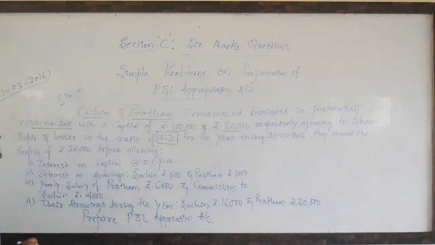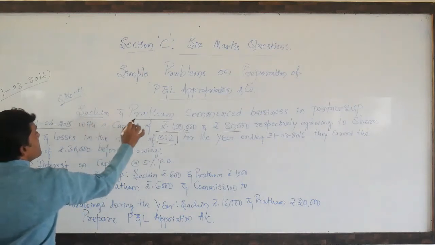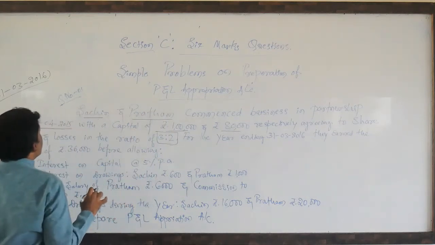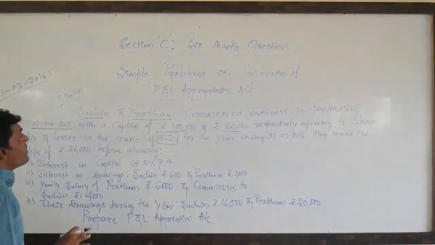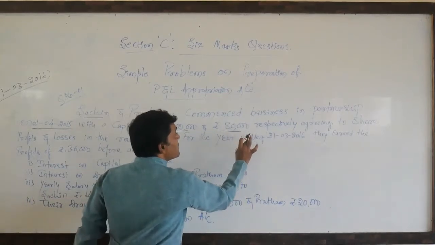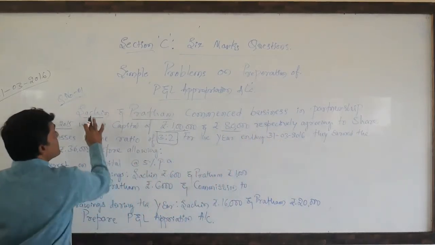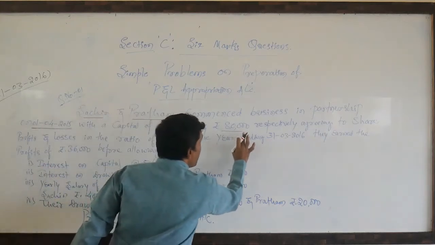Dear students, I would like to explain this sentence. The first partner is Sachin, the second partner is Pratham. They commenced their partnership firm by investing capital of rupees 1 lakh and rupees 80,000 respectively, which means Sachin's capital is rupees 1 lakh and Pratham's capital is rupees 80,000.